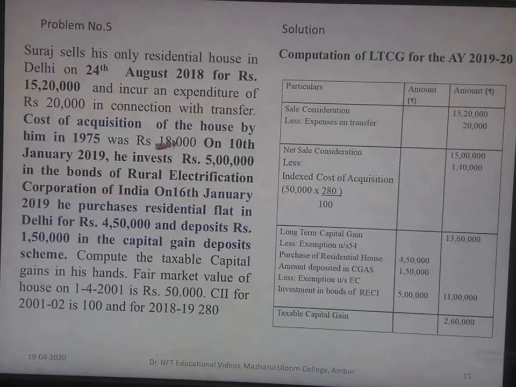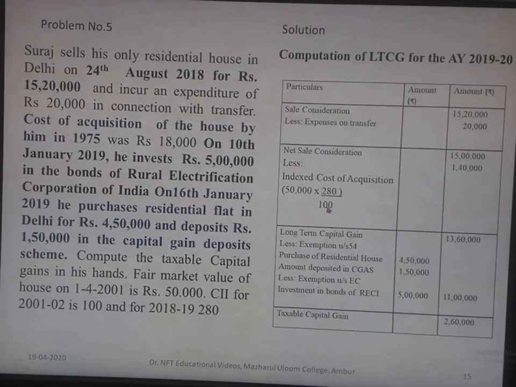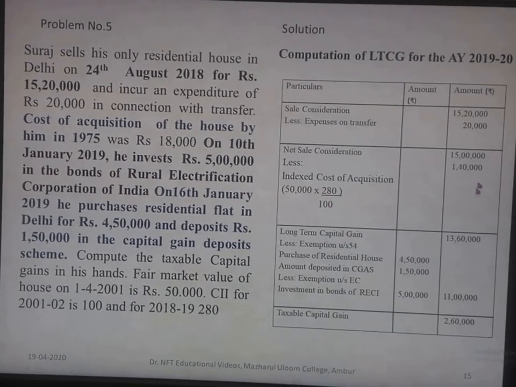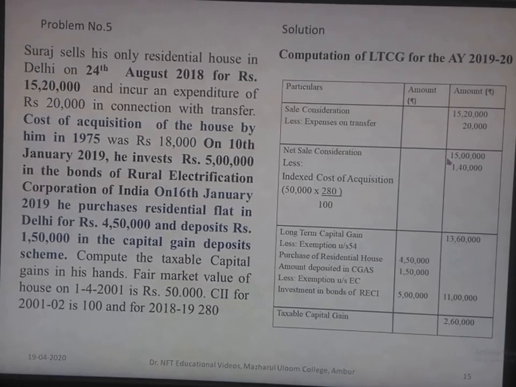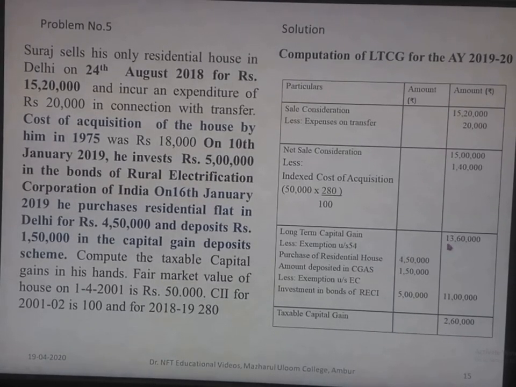The asset was purchased in 1975, but we have been given the fair market value on 1/4/2001 as 50,000, which is higher. So we will take this 50,000 into consideration. So 50,000 is for 2001, into 280 divided by 100, which gives you 1,40,000 of indexed cost. We deduct this from the net sale consideration. We get 13,60,000 of long-term capital gain.